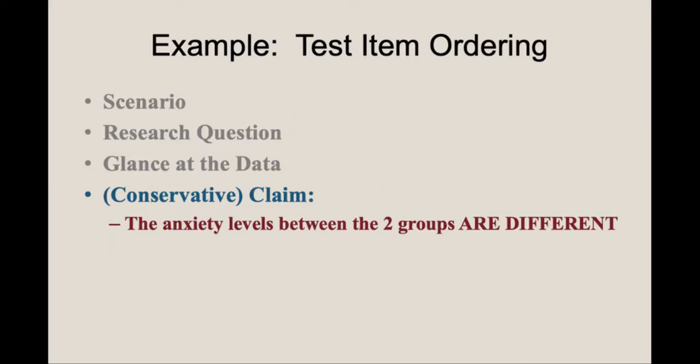We're going to go with what is called the conservative claim. The anxiety levels between the two groups are different. Note, we are not saying one context is more or less likely than the other to result in higher anxiety. Thus, we are just saying there is some difference. It is not uncommon for a researcher to hypothesize that one approach will be more anxiety-producing than the other. And you could run a test with this very question or claim in mind. However, the more conservative approach is to just assume that there is indeed some difference and not hypothesize the direction of that difference. Let's take a different example where we might hypothesize a specific direction.